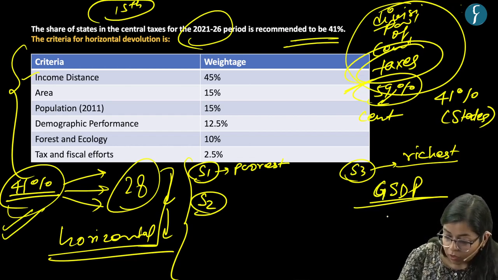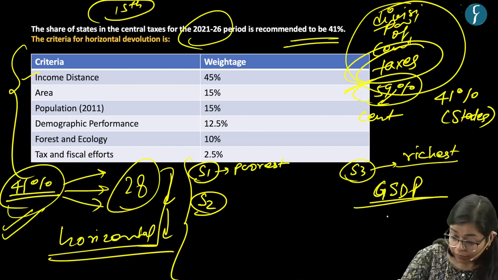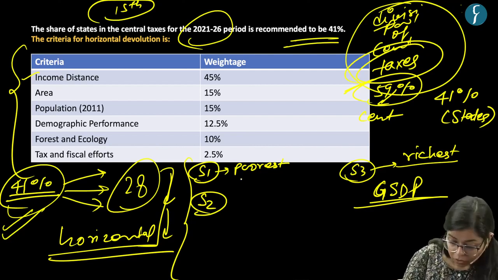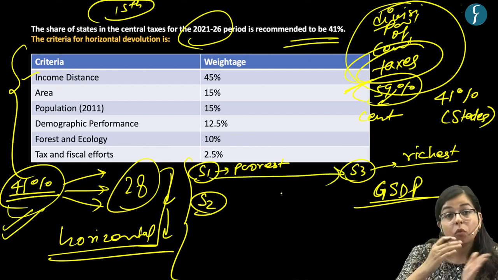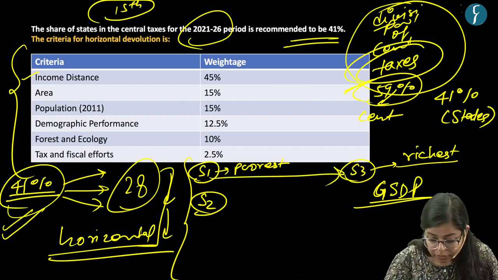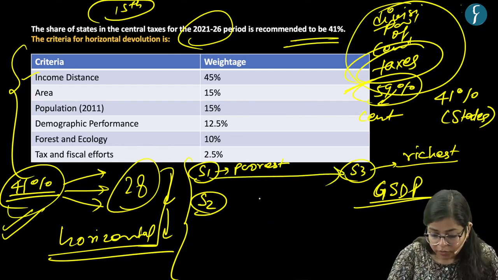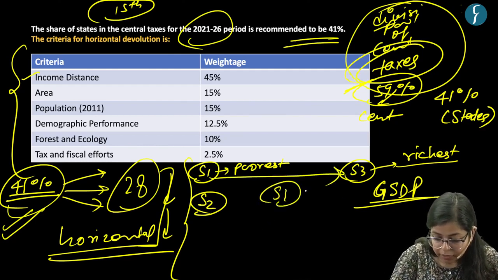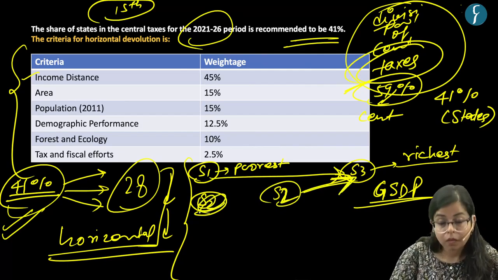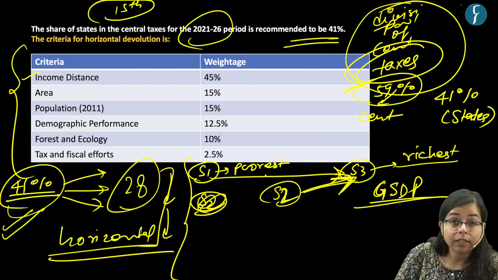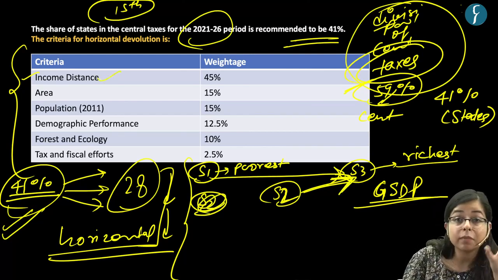Now in terms of state GDP, say this is the richest state. So the poorest state will have more income distance as compared to state 2, which lies between state 1 and state 3, right? Hence, state 1 is the poorest, or it has the maximum income distance.